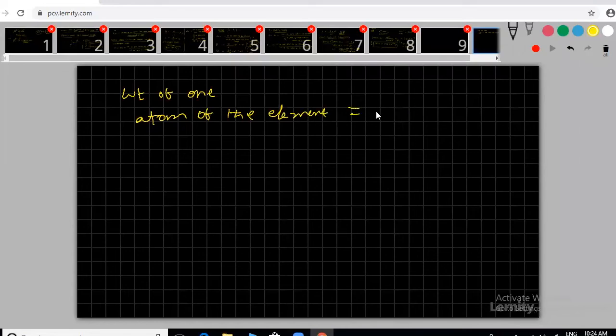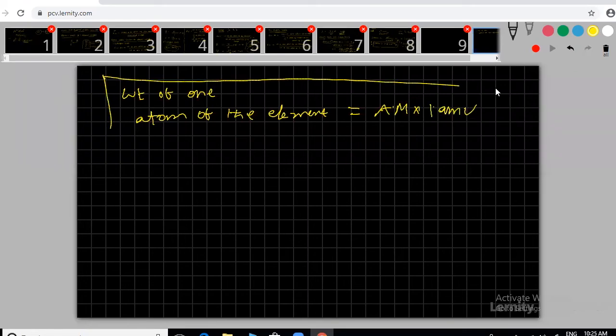atomic mass of the element, which is relative atomic mass. All these we are calculating are relative atomic masses. Already we calculated atomic mass by using the C12 isotope, 1/12th of that one, on the IUPAC scale. That is what we call relative atomic mass. If you want, you can note down in brackets: relative atomic mass into AMU. This is the formula finally we have to use.